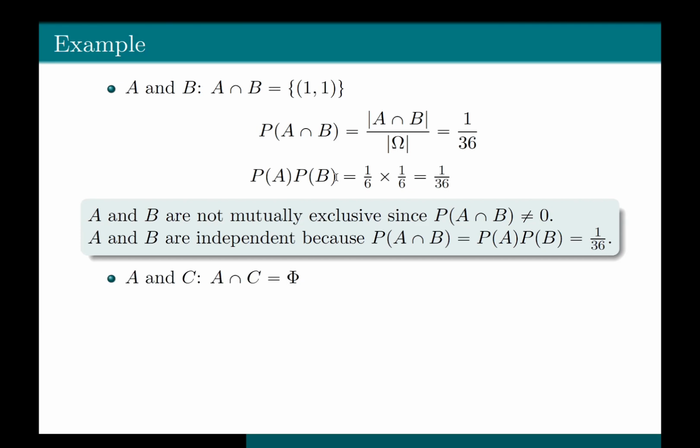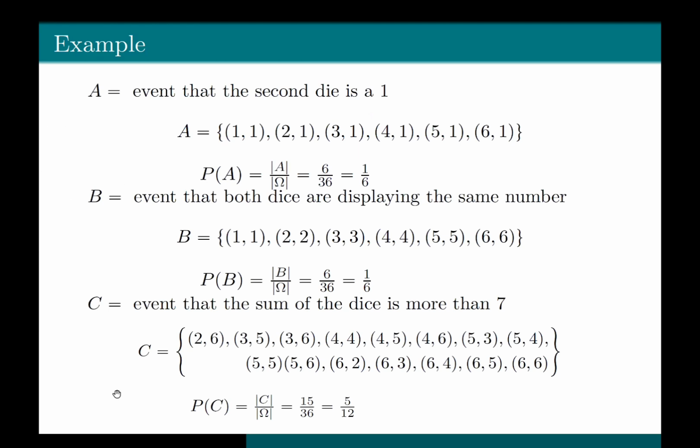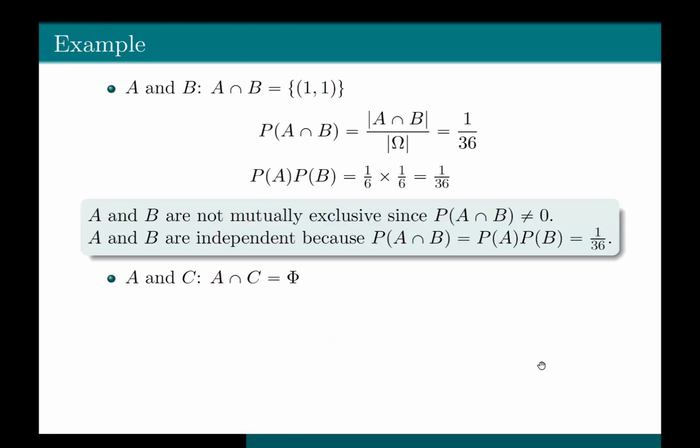Let's see what is A and C. If we go back and look at events A and C, if we're trying to find A intersection C, we are basically looking at all the outcomes that are present in both the events A and C. Here, (1,1), (2,1), (3,1), (4,1), (5,1), (6,1) are the possible outcomes in the event A, and none of these belongs to event C. Therefore, A intersection C is equal to empty.